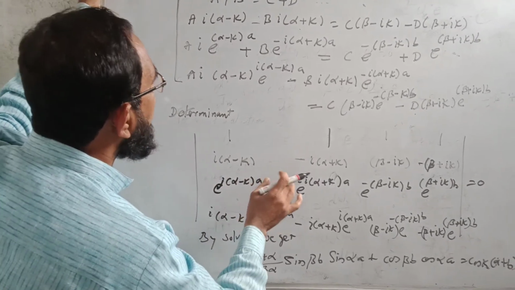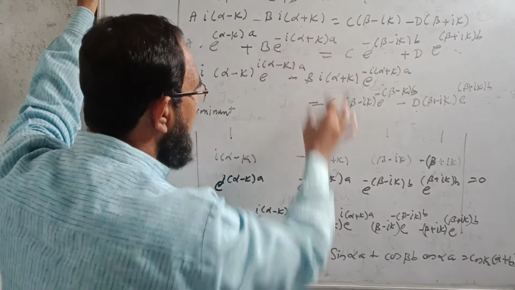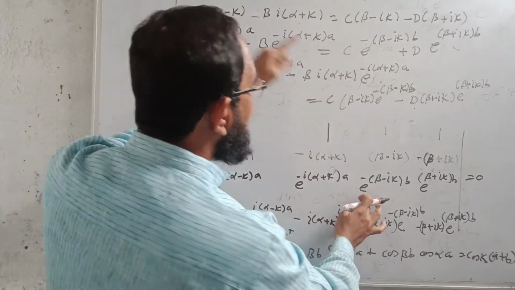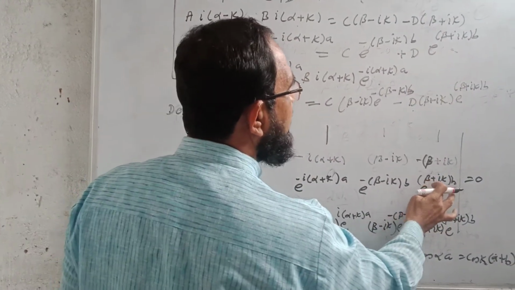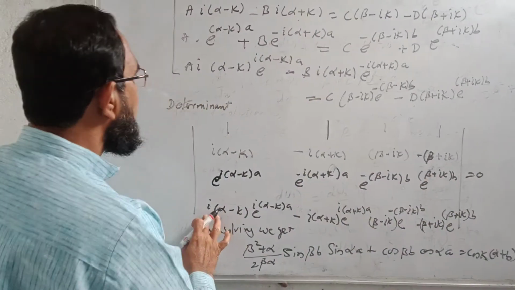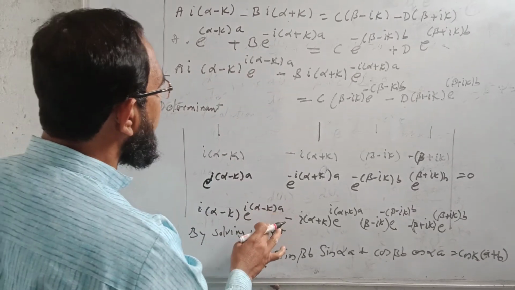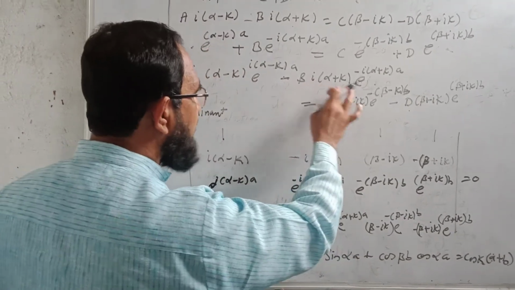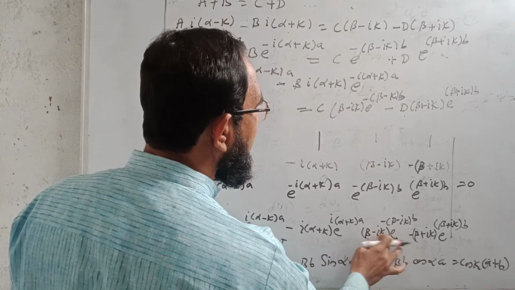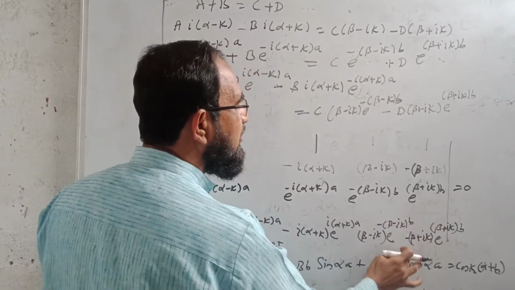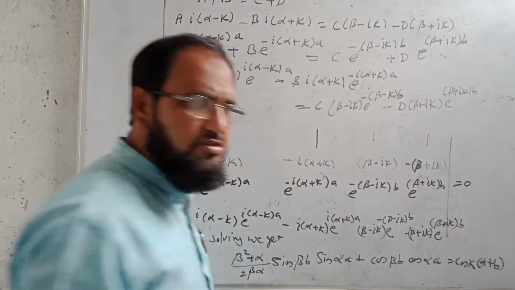Then coefficient of b, e raised to power minus i(alpha plus k)a. Then for c, e raised to power minus (beta minus ik)b. Then for d, e raised to power (beta plus ik)b. And the last one, i(alpha minus k) e raised to power i(alpha minus k)a. Similarly, i(alpha plus k) e raised to power i(alpha plus k)a. Then for c, (beta minus ik) e raised to power minus (beta minus ik)b. Then for d, minus (beta plus ik) e raised to power (beta plus ik) into b. So this is the determinant.